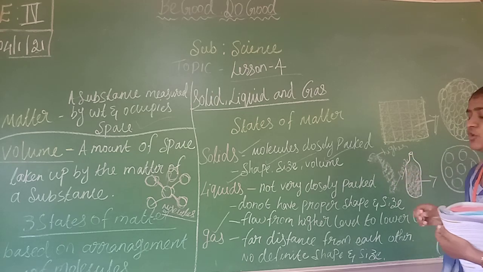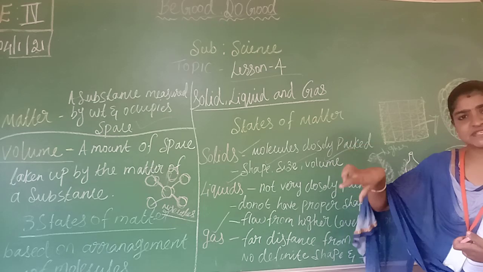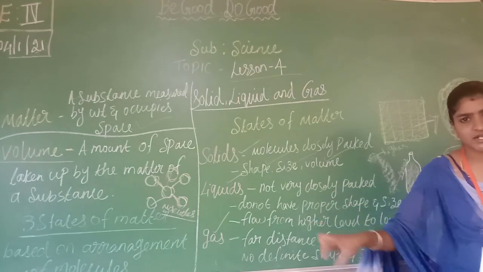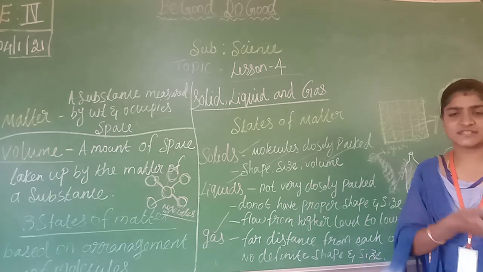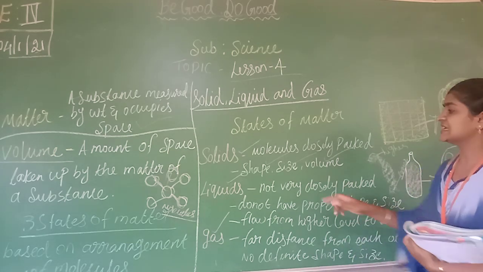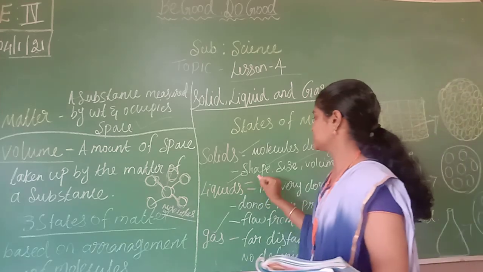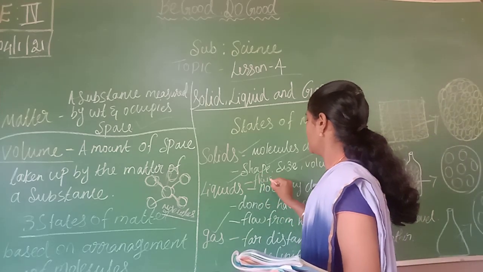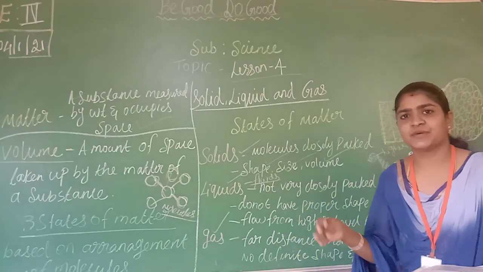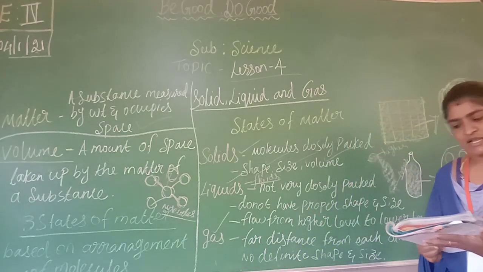Because I am continuously pouring the water here, the water content is more, so the water flows down to where there is no water, to the lower level. That is the reason liquids are also called fluids, because they flow from a higher level to a lower level.